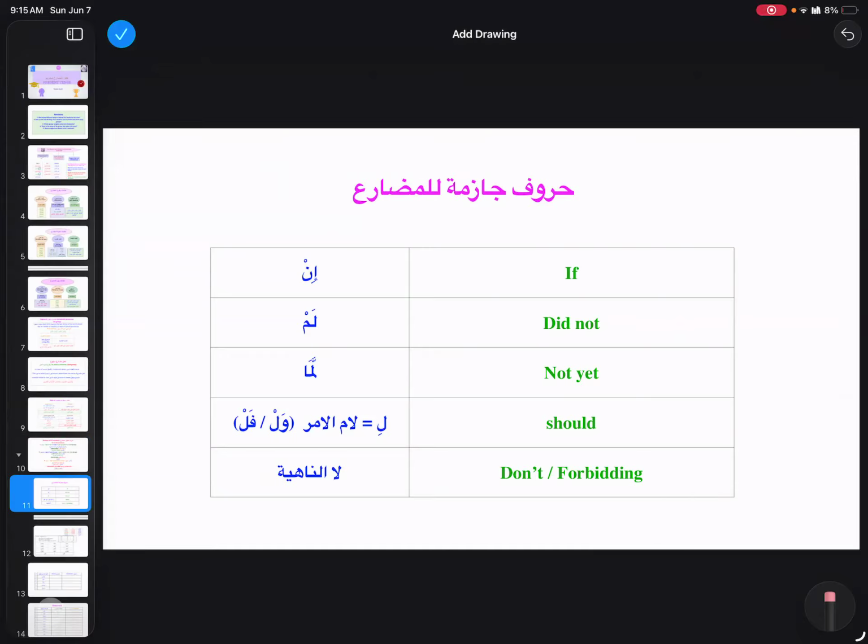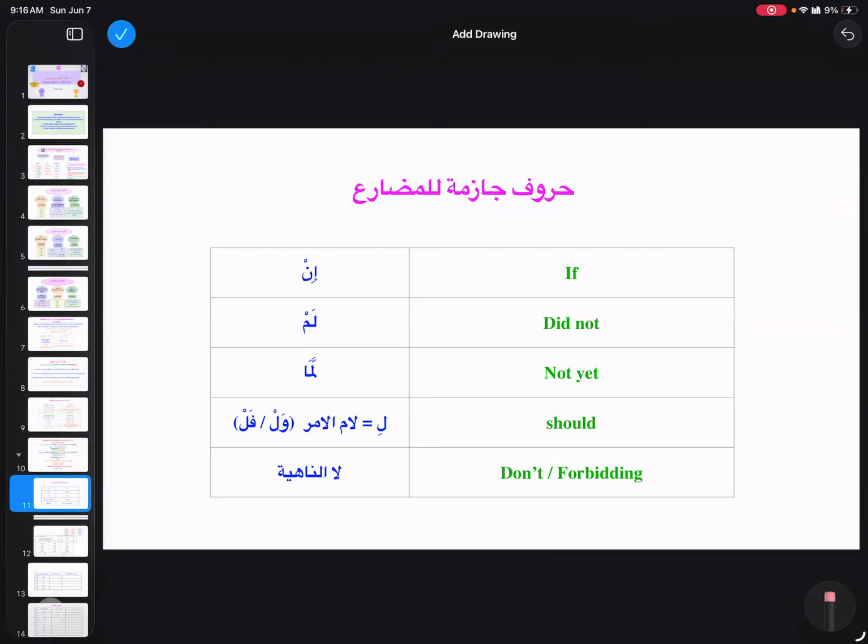When we see it as wal and fal, waw is our harfu atf, and fa is also our harfu atf. So this lamul amr can be seen with waw and fa.